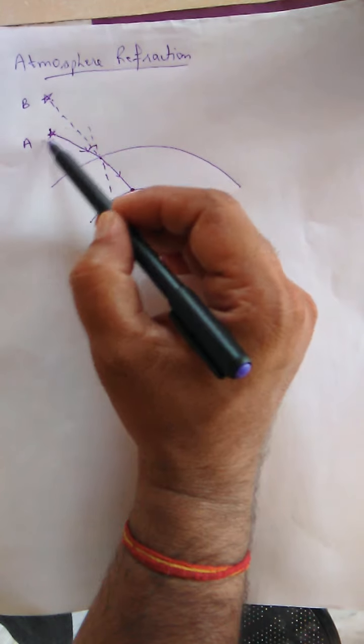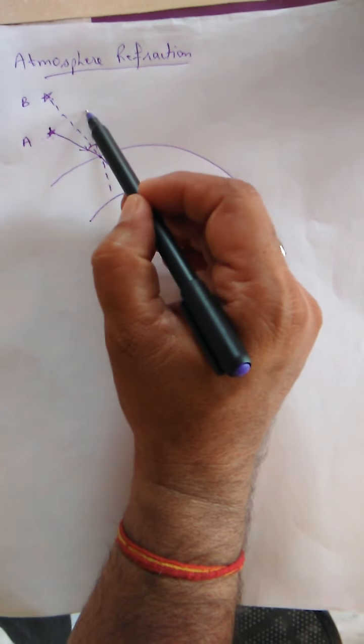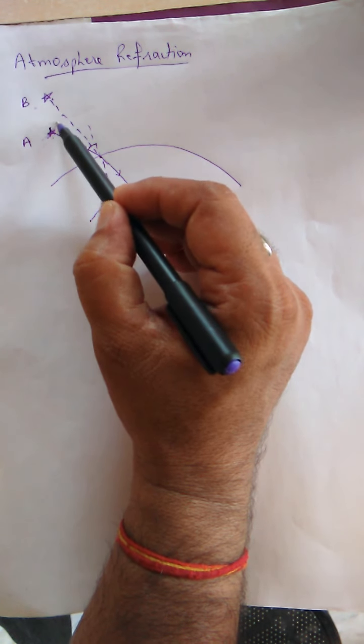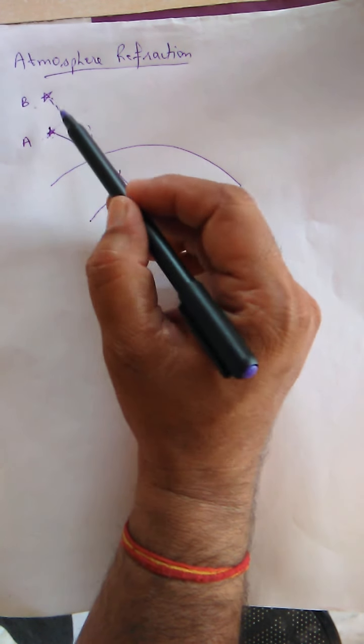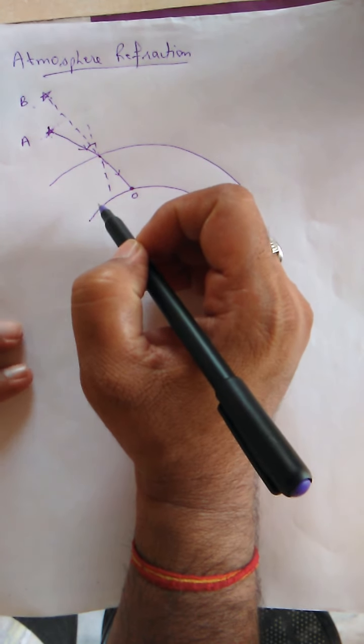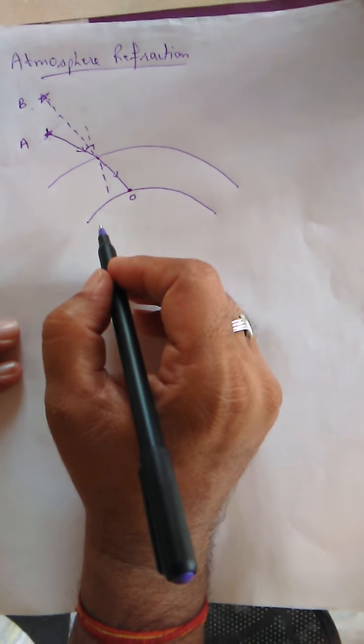You can see the star appears farther than it is. It means we observe all the stars farther than they are. So try to understand this concept.